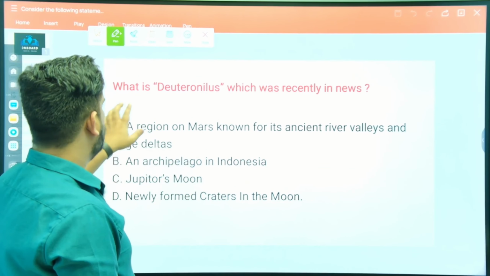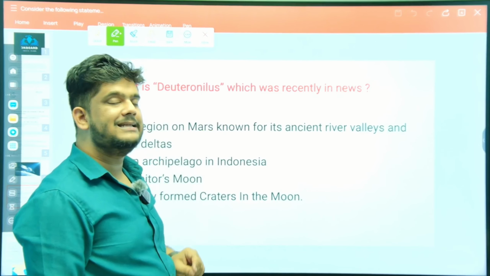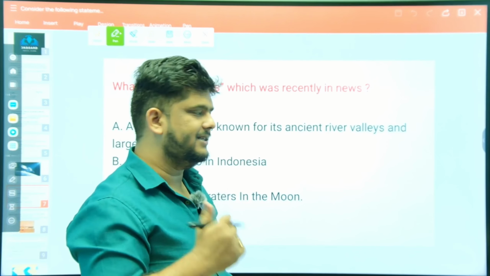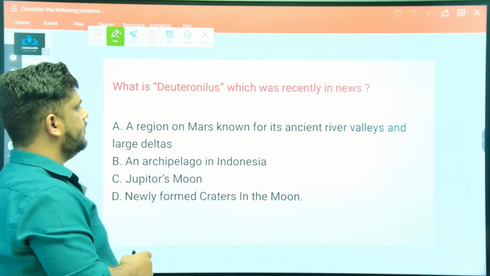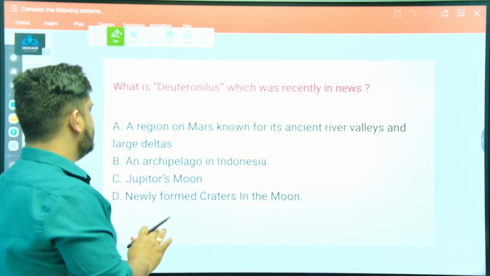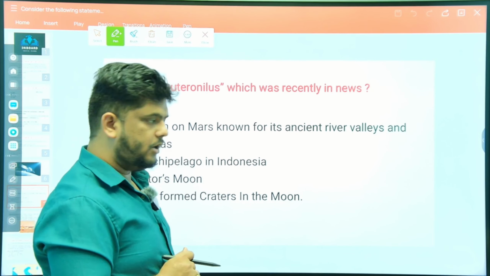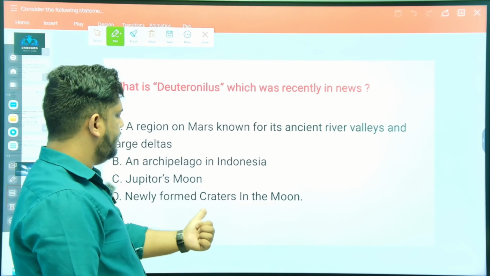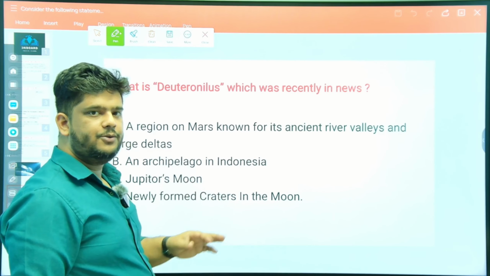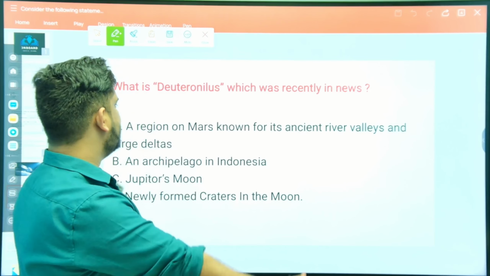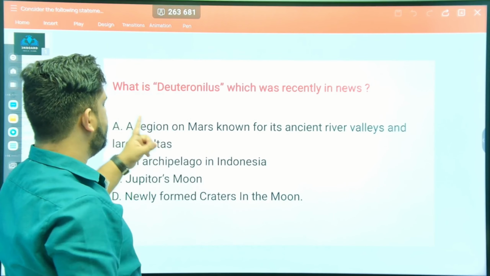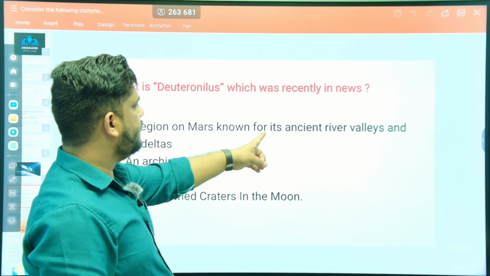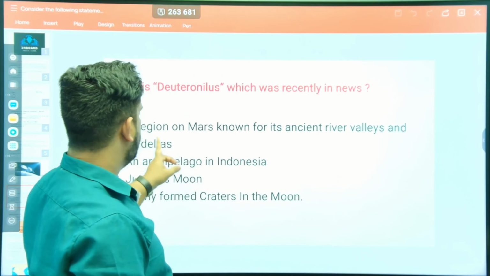Next question is, what is Dutyrolliness, which was recently in news? There was a term called Dutyrolliness which was in news. What is it? A region in Mars known for its ancient river valleys and large deltas. An archipelago in Indonesia, Jupiter's moon, newly formed craters in the moon. What do you think the answer to this question is? The answer is option number A. It is a region on Mars, that is, Dutyrolliness is a region in Mars known for its ancient river valleys and large deltas.